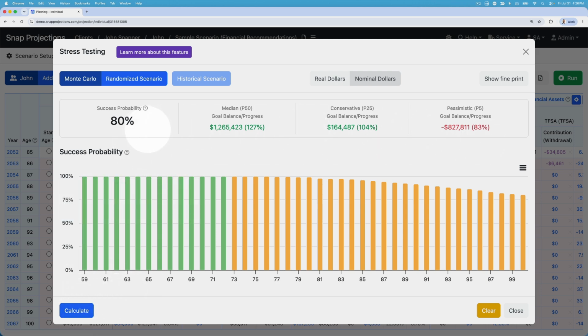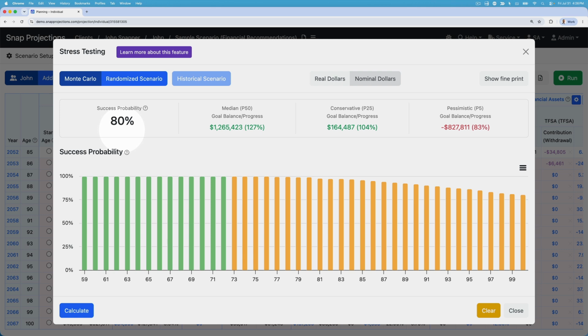And the primary opportunities that Monte Carlo is intended to open is to understand, are they comfortable with an 80% success probability? This doesn't mean that they're going to fail in 20% of cases, because the point is to adapt over time, to review the plan, recalculate their Monte Carlo as things progress.